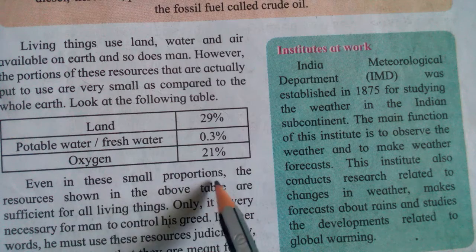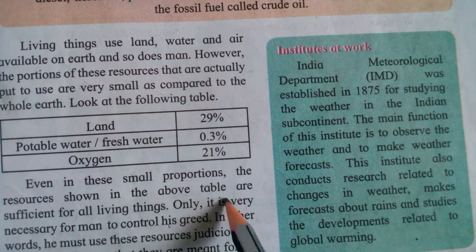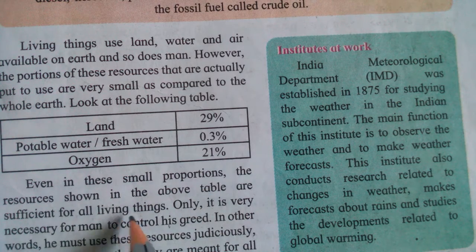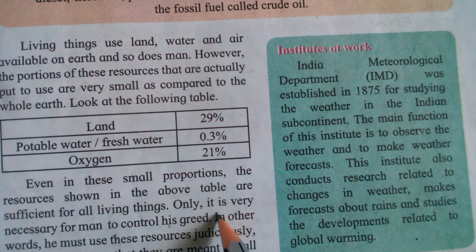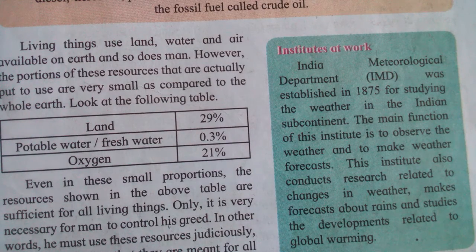Even in this small proportion, the resources shown in the above table are sufficient for all living things. It is only necessary for man to control his greed. In other words, he must use these resources judiciously, with the awareness that they are meant for all other living things, not just for mankind.